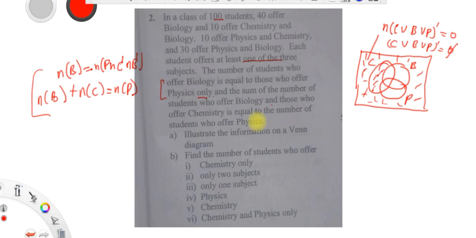So that is it. The sum of the number of students who offer biology and those who offer chemistry is equal to the number of students who offer physics. So that's why we say illustrate the information on the Venn diagram. You find the number of students who offer chemistry only, only two subjects, only one subject, biology and physics, biology and chemistry, chemistry and physics only.